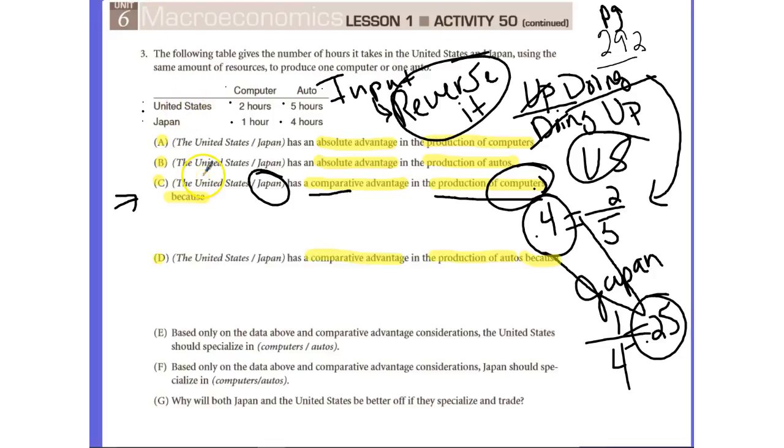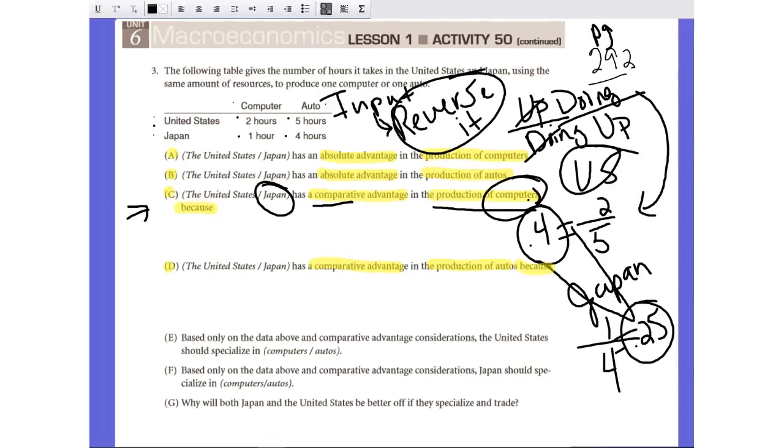And finally, remember to always answer the questions thoroughly. We not only have to answer which country has the comparative advantage in the production of computers, we also have to explain why, because it says there, because. So to number one, always show your work. We have shown our work here.